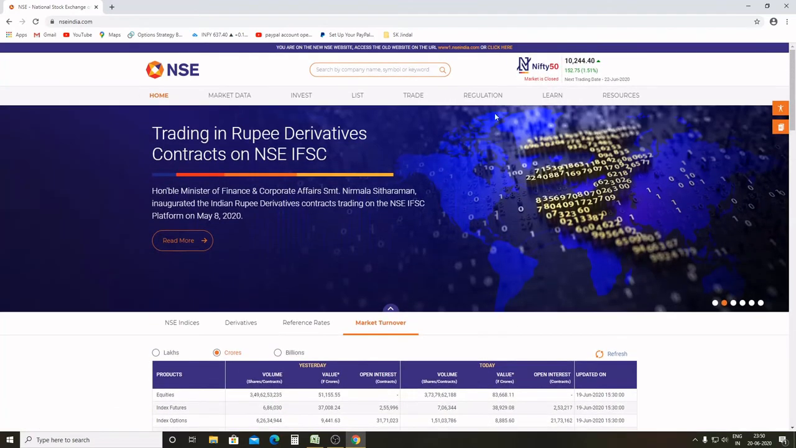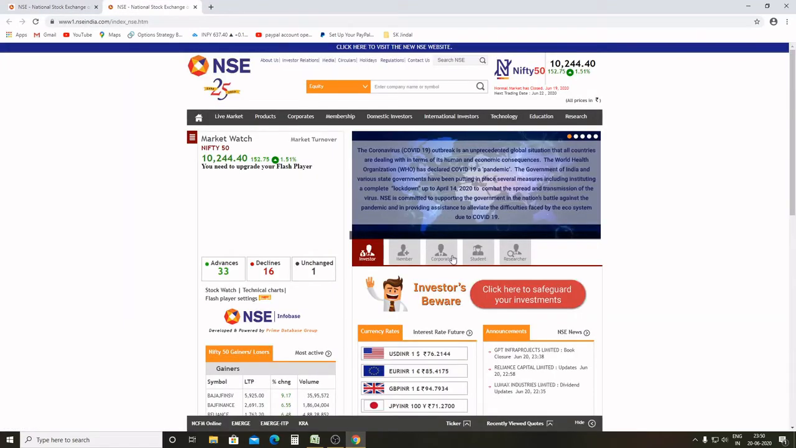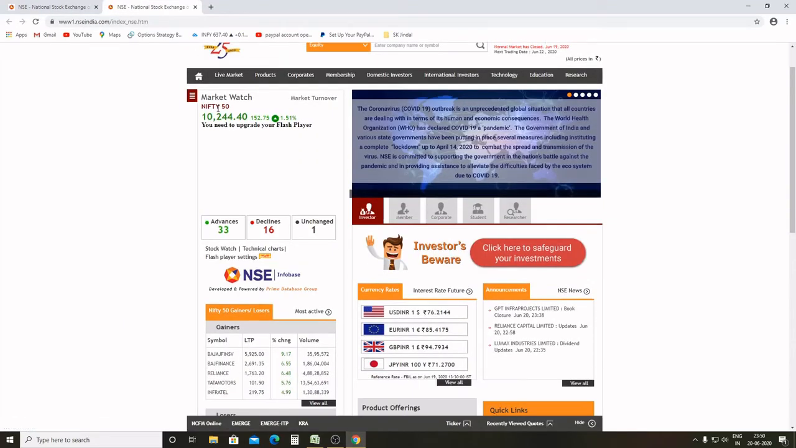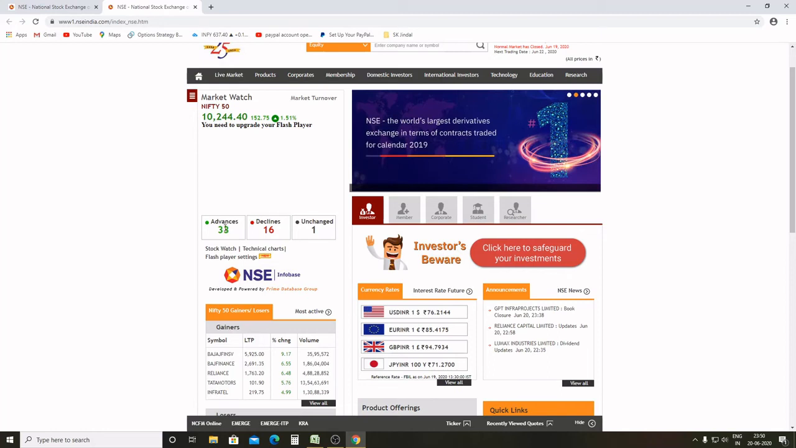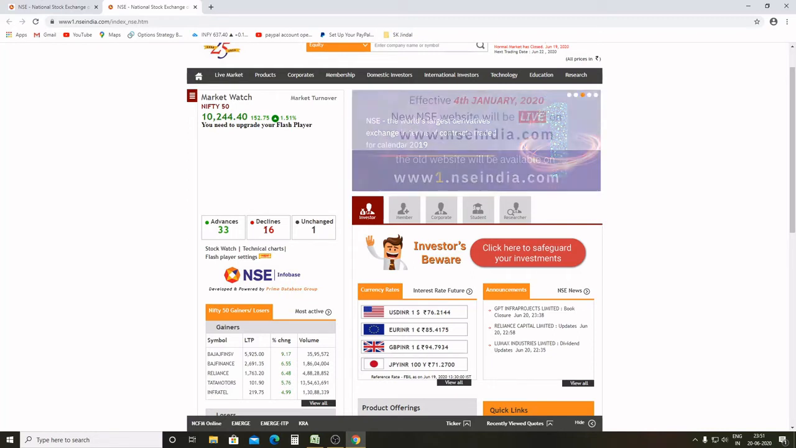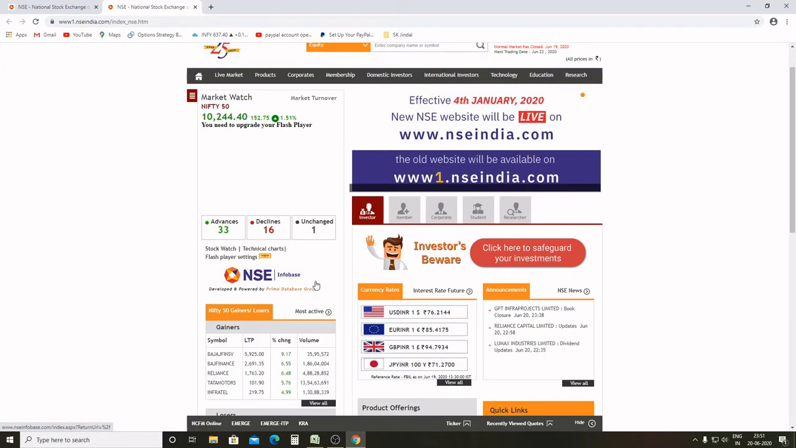Now let's look at the old NSE India website. In this NSE India website, you can see, as Nifty 50 consists of 50 stocks, advances and declines. Advances mean which of the 50 stocks were positive at the end of the day and which stocks were negative at the end of the day. So you can see advances and declines.